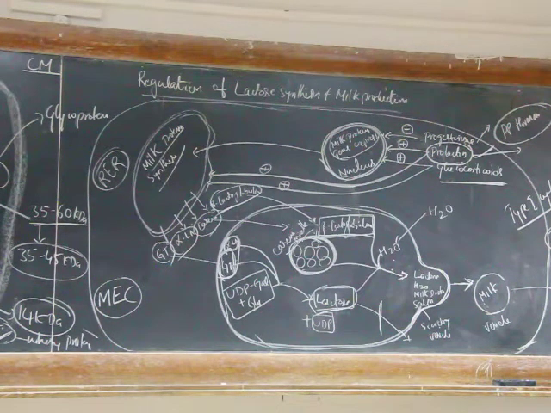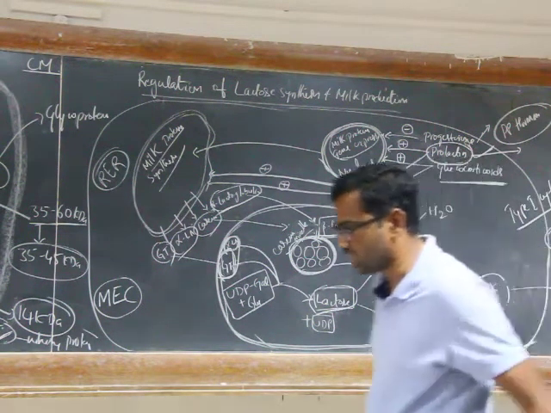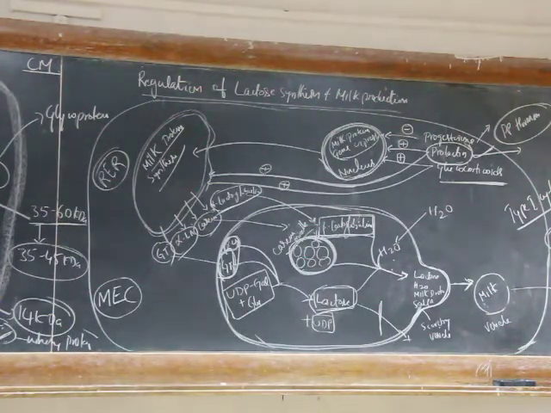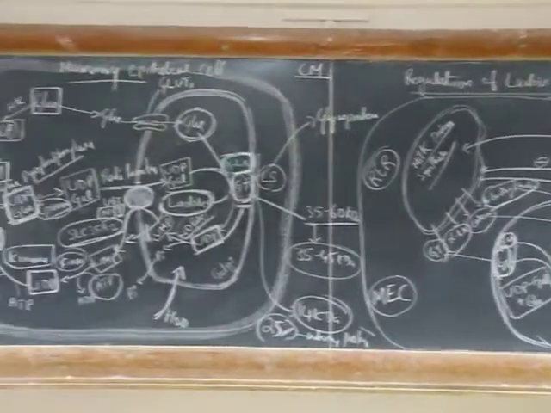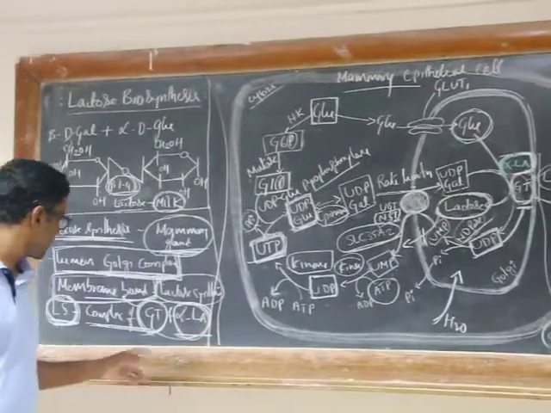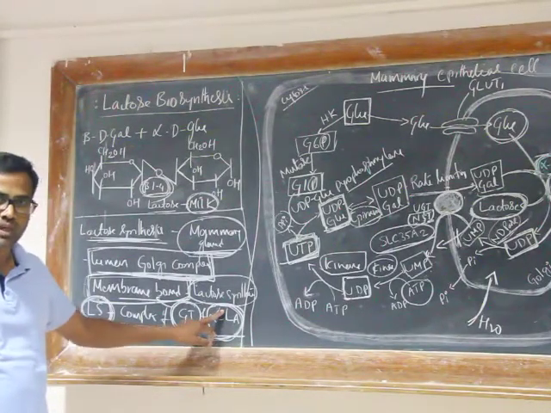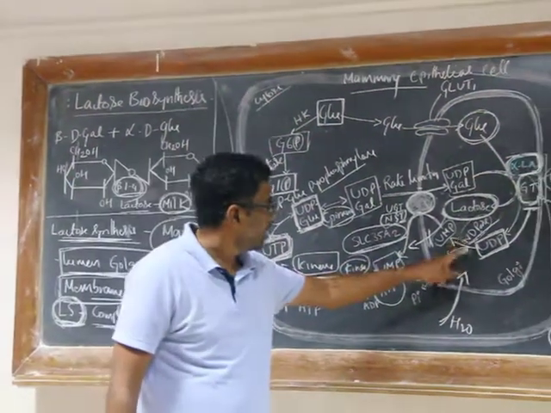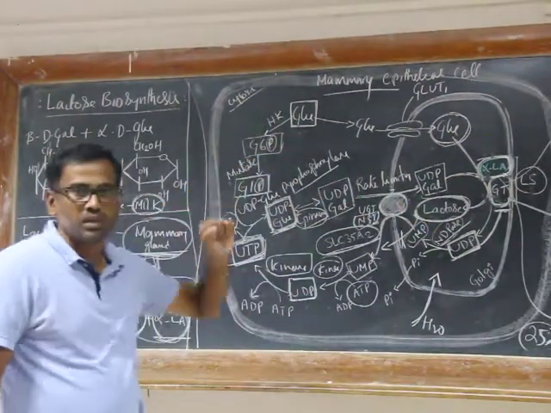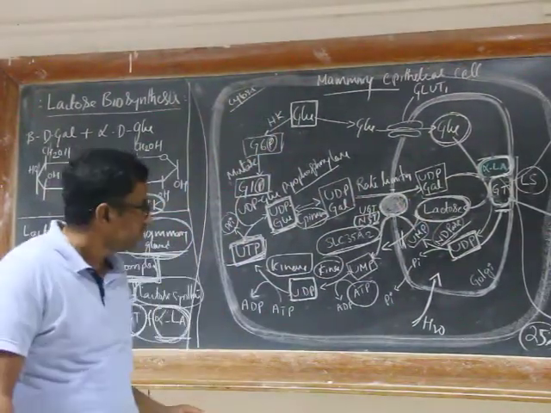Right? To summarize, lactose is synthesized by the action of lactose synthase, which is nothing but a complex of galactosyl transferase and alpha-lactalbumin. So here, one molecule of lactose is synthesized by utilizing two molecules of glucose.